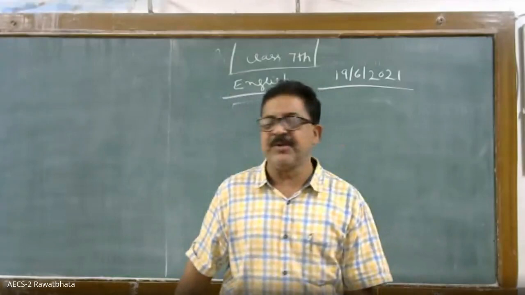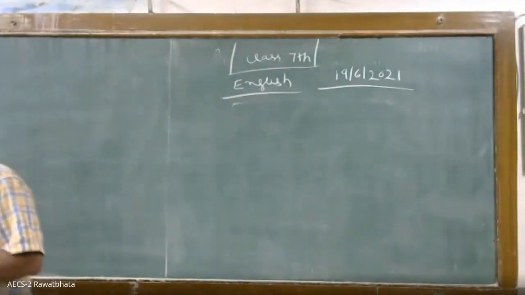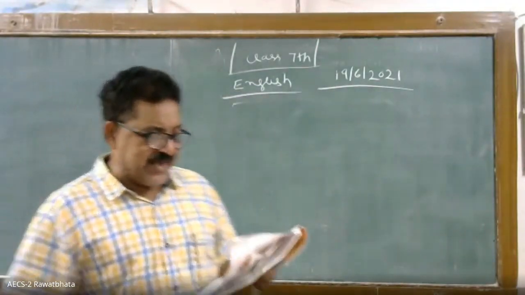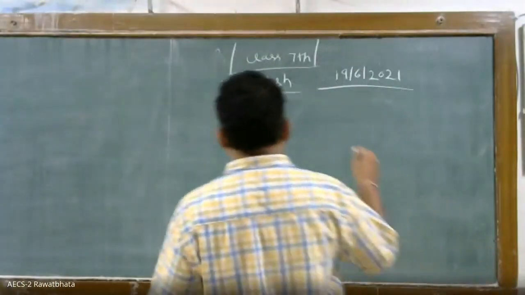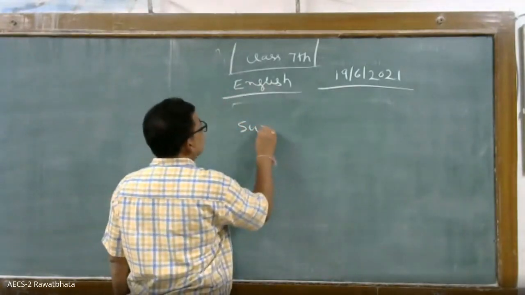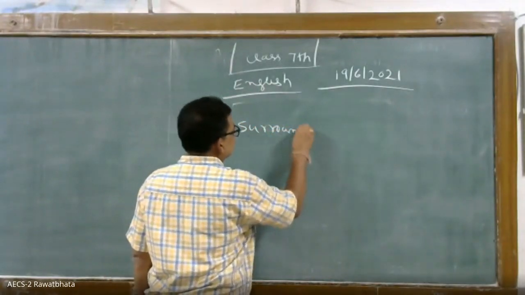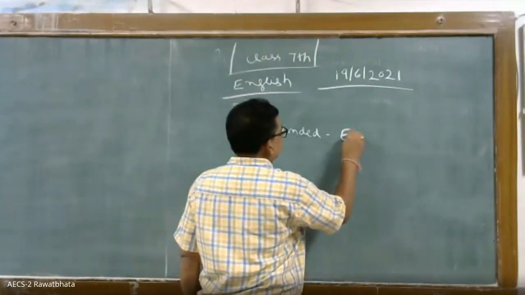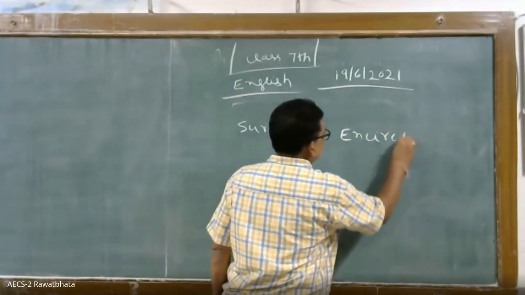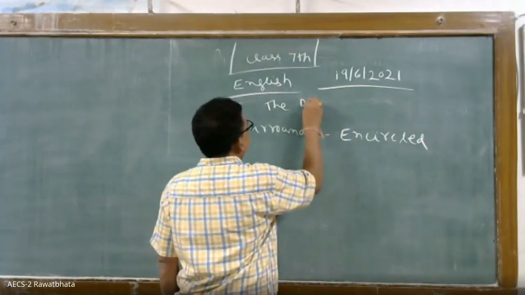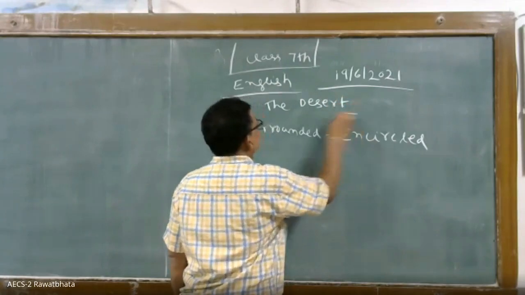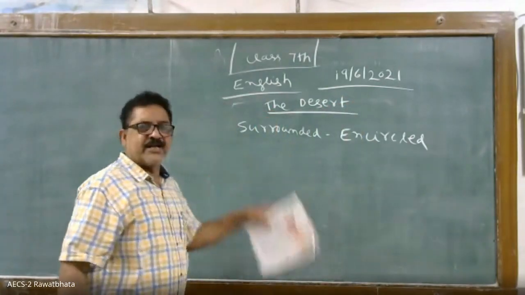Today we will finish part 1. Those of us who live in the region covered with forest and surrounded by hills may find it difficult to imagine what a desert is really like. Surrounded means encircled.